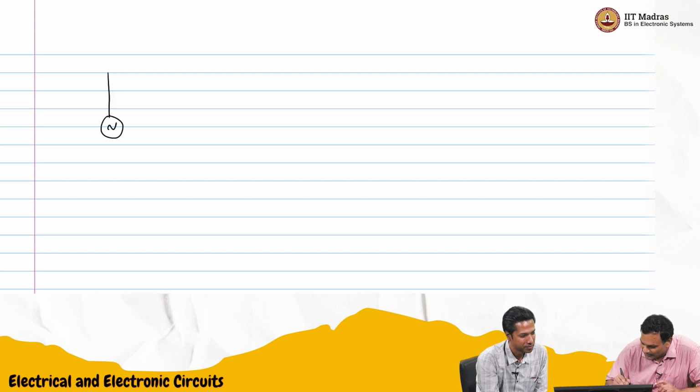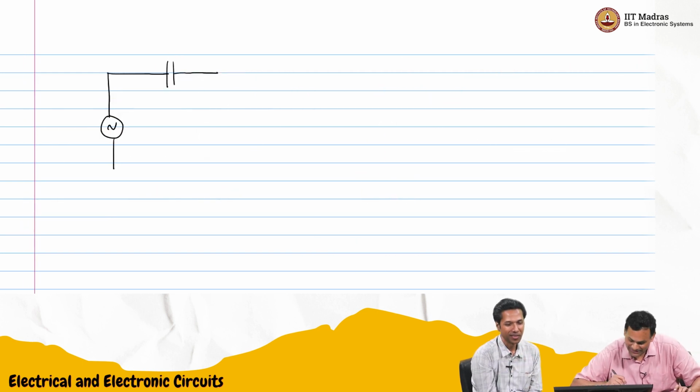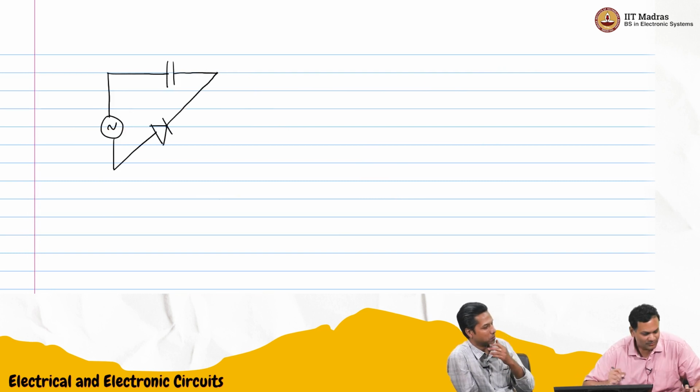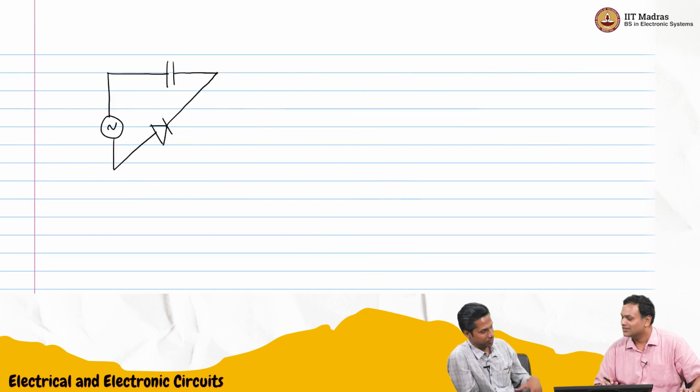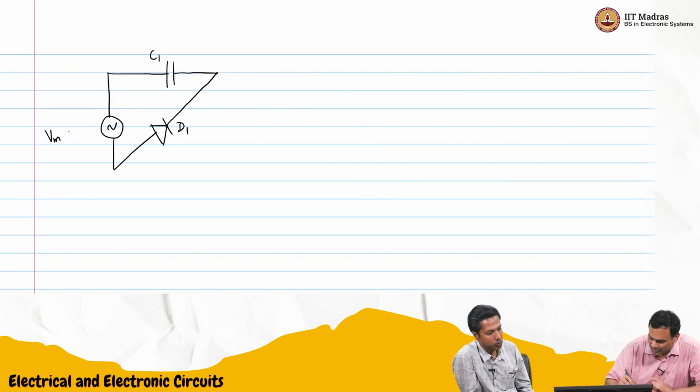Let's see if we can do that. I'll try to redraw the circuit differently. Maybe we had a diode here, and I'll keep it at some angle, because definitely we need some space. We will probably want to use this voltage to charge another one. So this is some D1, this is C1, and this is still Vm sin omega t.